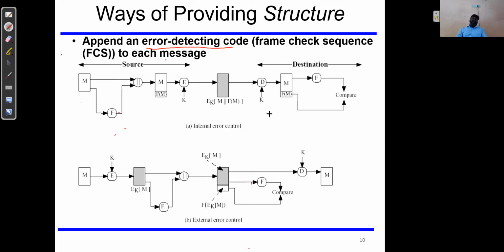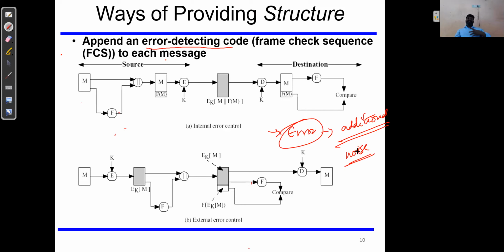What is meant by error? Whenever you are using data in the network or any transmission, error is any additional or unwanted information, which can be called noise, that might have been added along with the actual information and delivered to the receiver.